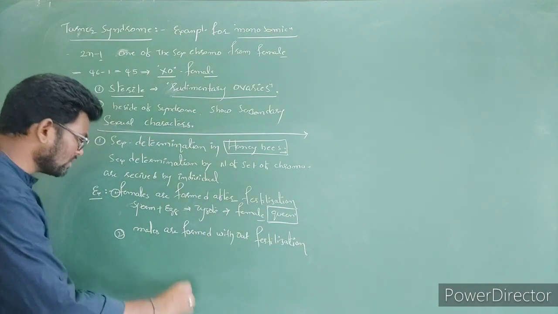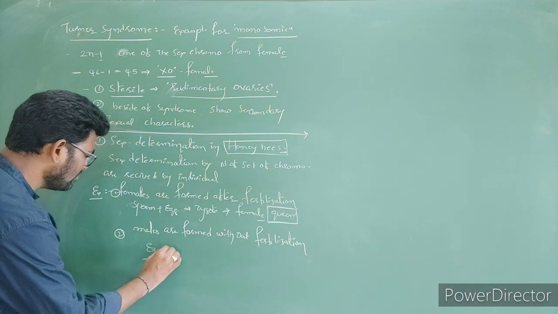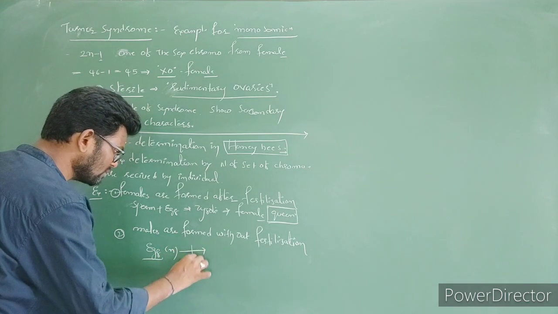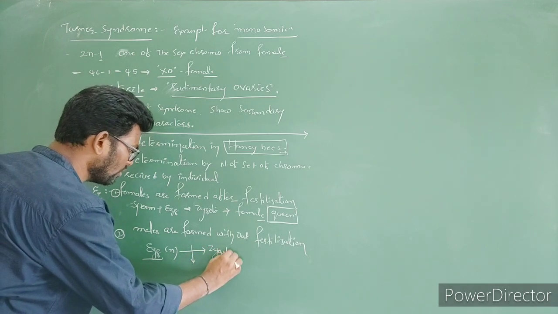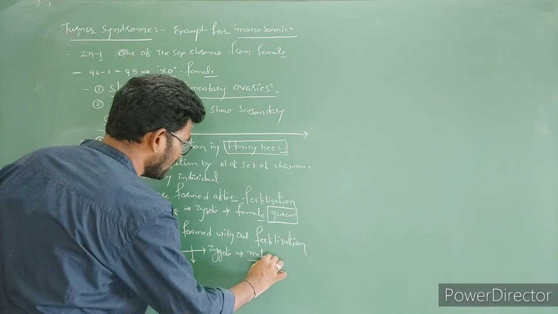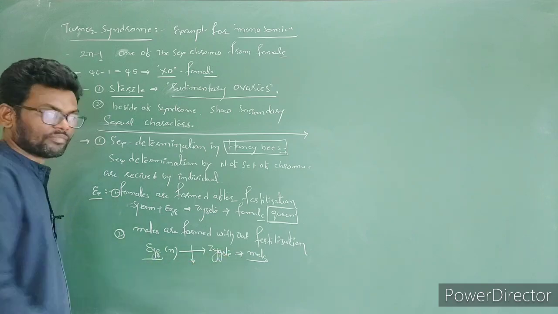The egg cell is haploid, and it directly undergoes mitotic divisions and becomes one male individual. Male honeybees, the drones, are formed.